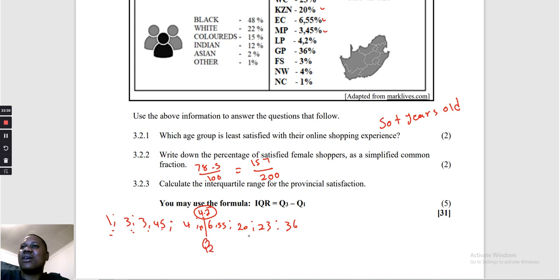So now our data is divided into 2. Let's look for Q1 here. How many numbers do we have? We have 4 numbers, so there is no 1 number in the middle. Only these 2 numbers are in the middle. And when we come this side, 20 and 23, they are in the middle. So we're going to add them. We're going to say 3 plus 3,45, then we divide by 2. It will give us Q1. Then here we're going to say 20 plus 23 divided by 2.